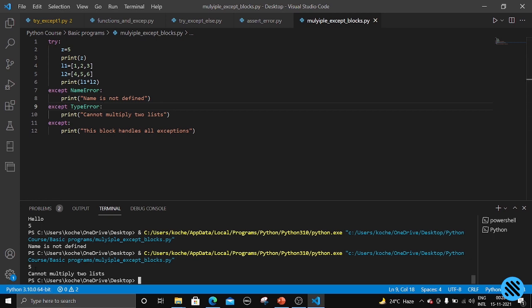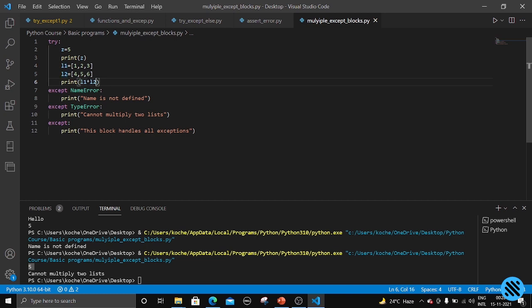z is printed properly, and after that it is trying to print these statements, L1, L2, and it is trying to print L1 star L2. Here an exception has occurred. This is a TypeError, right? So that's why the except TypeError block will be executed, and the statement inside it will be executed. That is, cannot multiply two lists. Okay, and what else?